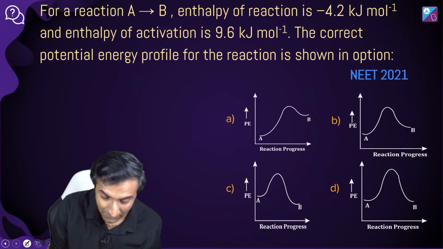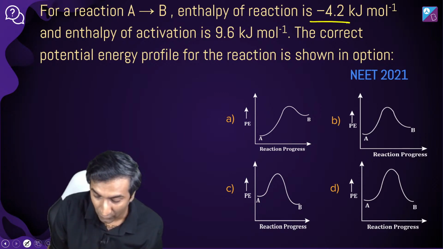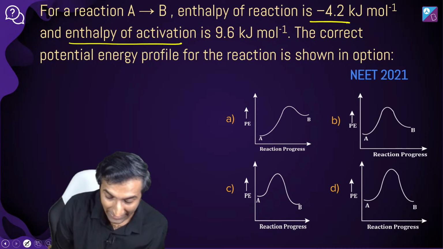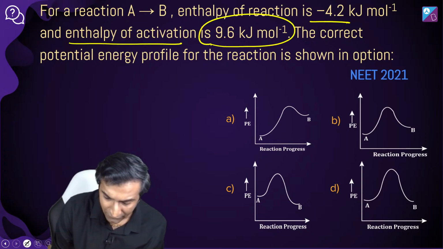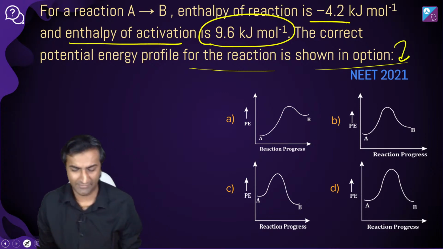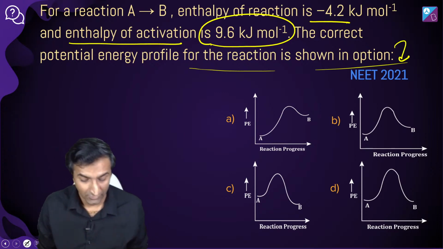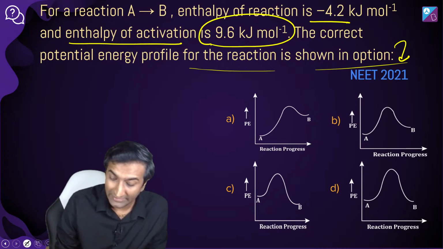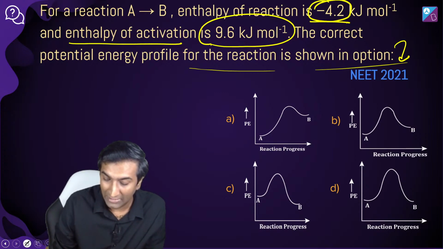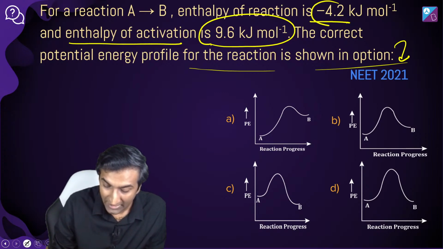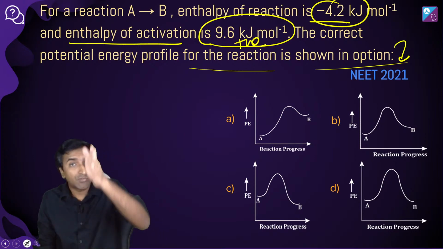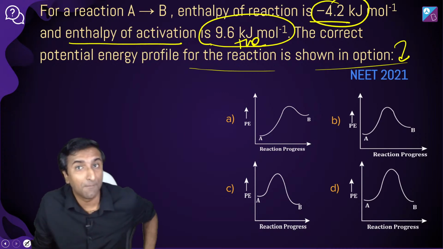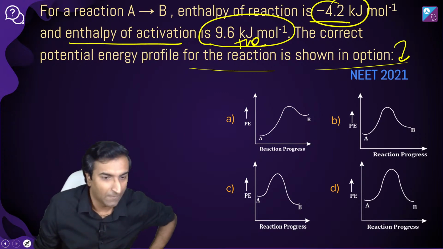For a reaction A giving B, enthalpy of reaction is minus 4.2 kilojoule per mole, and enthalpy of activation is given to be some value here. The correct potential energy profile for the reaction is shown in option. अरे ये बहुत प्यारा सवाल है. This is testing the basics of kinetics. You've got the enthalpy of reaction. एक negative sign दिया हुआ है यहाँ पे. Activation energy is a positive sign. Now, in all of these options, which one do you think represents this reaction the best? ये तो हमेशा positive ही होगा.